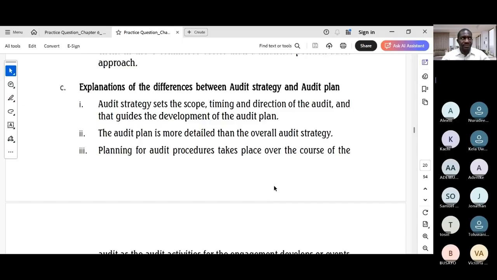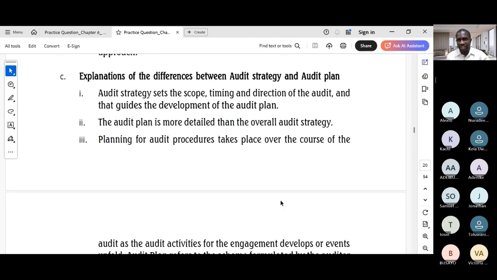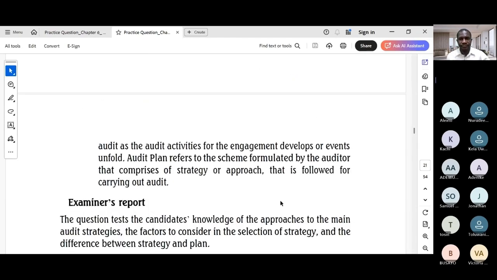A good analogy I can provide is a building's architectural blueprint. If you want to build a house, the architectural blueprint is the strategy, and the detailed construction schedule and master list is the plan, something like that. So that should help you understand the difference between the audit strategy and the audit plan.